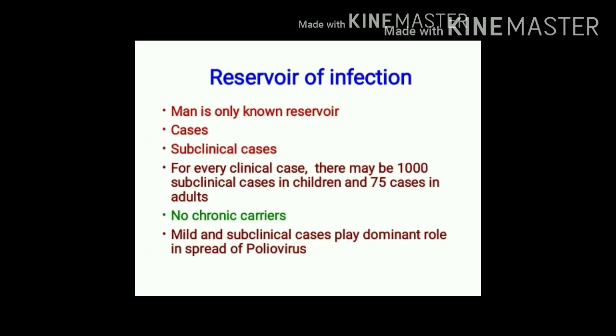Reservoir of infection: man is the only known reservoir of infection. Here, man means clinical cases or subclinical cases of poliomyelitis.